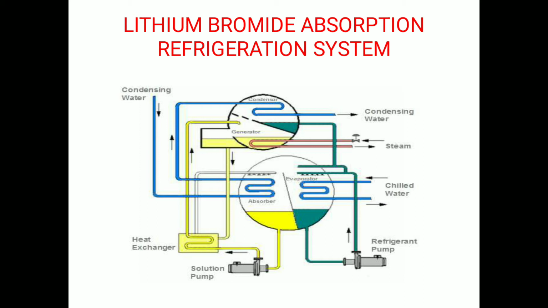In absorbing the water vapor, the lithium bromide solution helps maintain the very low pressure, the high vacuum needed in the evaporator, and the solution becomes weak. This weak solution is then pumped to the generator, where it is heated using steam or hot water by means of heating coils.